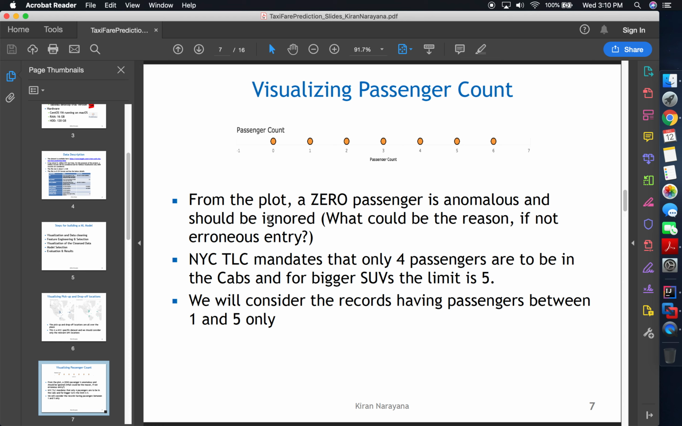Now if you visualize the passenger count, there are records having 0 passenger count. I believe these are to be erroneous. Also, the New York City Taxi and Limousine Commission mandates that only 4 passengers are to be allowed in a cab, and if it happens to be a bigger SUV, the limit is 5. So we will consider only such records whose passenger count lies between 1 and 5, while the others will be deleted.